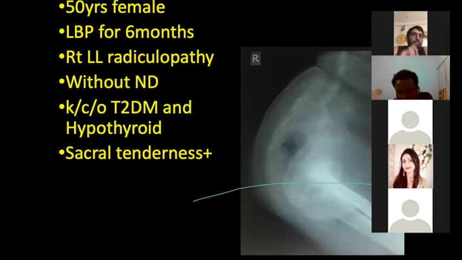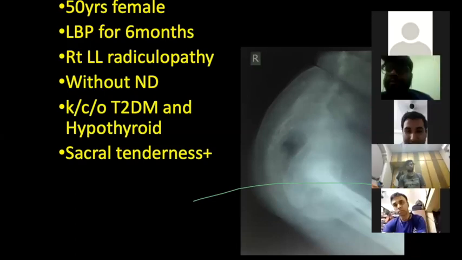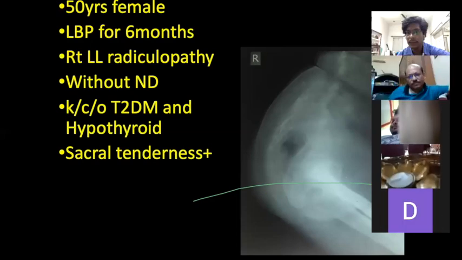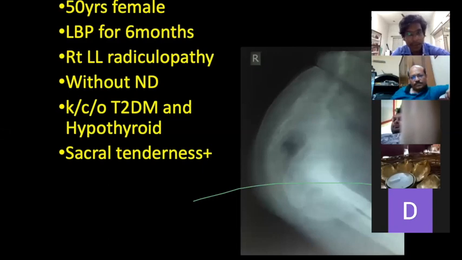This is a lateral X-ray of the pelvis, showing the lower lumbar vertebrae and the sacral vertebrae, both hip joints and both femurs, the proximal part of the femur. In the lateral sacrum, I can see a big osteolytic lesion. Yeah, a lytic lesion is there. Yes. Very good. Good, Shashank. Go on.